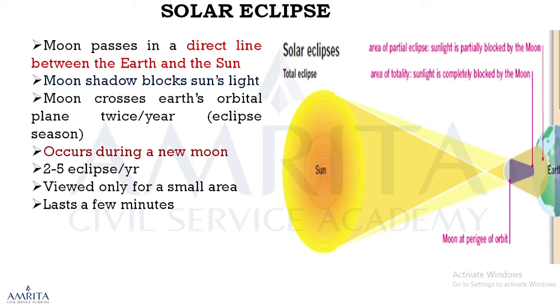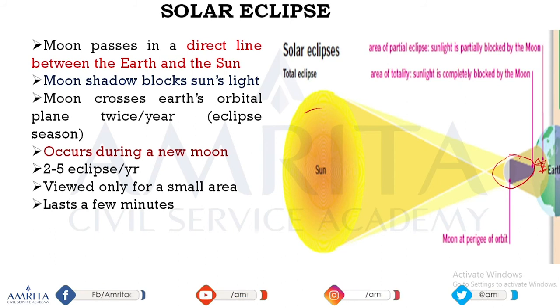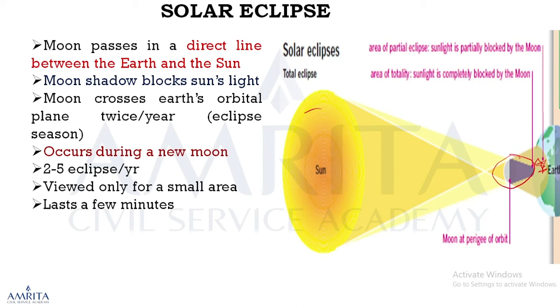Solar, sun, is eclipsed, hidden by something, because we are living here on earth, and some other object comes in between us and sun and eclipses the sun. This object is known as moon.